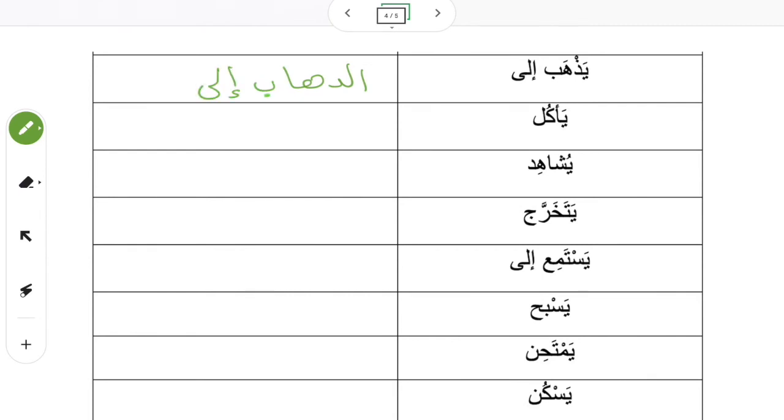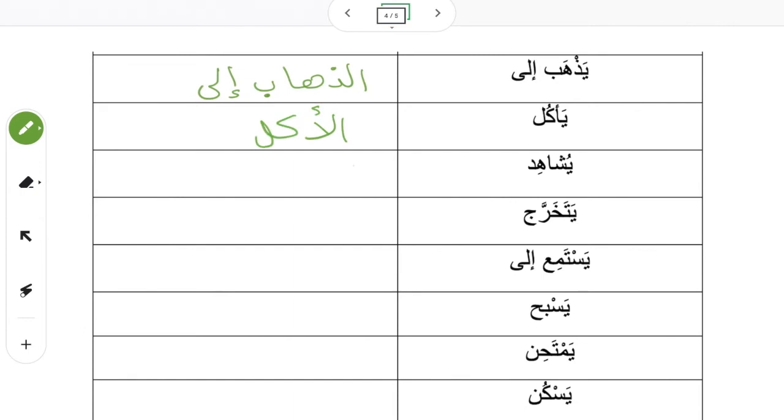Okay, let's see. Yadhhab ila; adh-dhahab ila, going to. And remember, you can't use adh-dhahab as a verb. It's a noun. So you could use it as ba'd adh-dhahab, after going. Ba'd adh-dhahab ila as-saff, after going to class. That would be a phrase you could use this in.